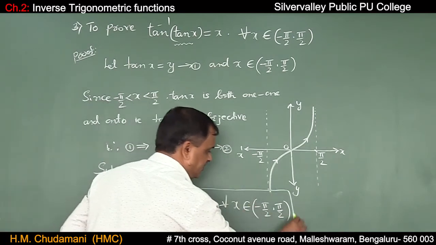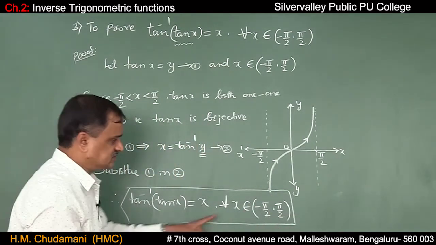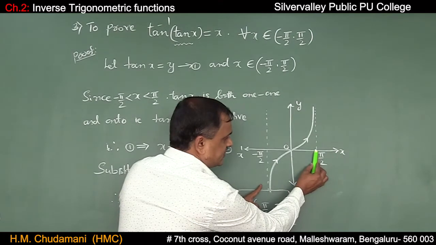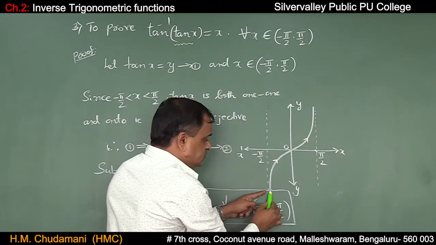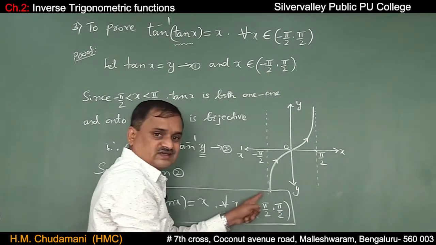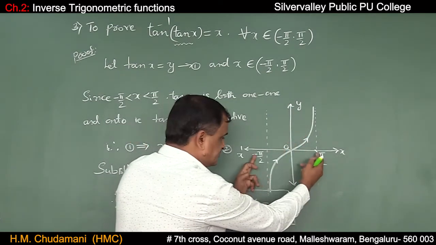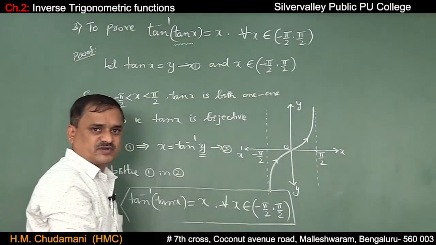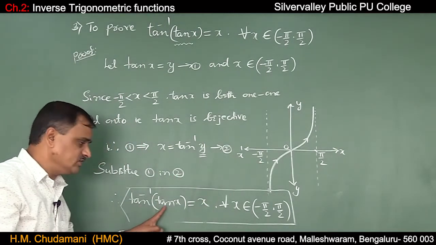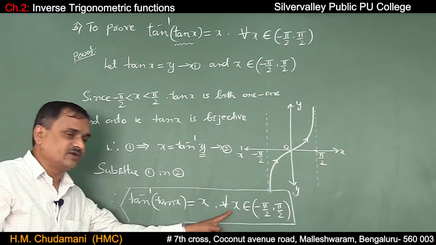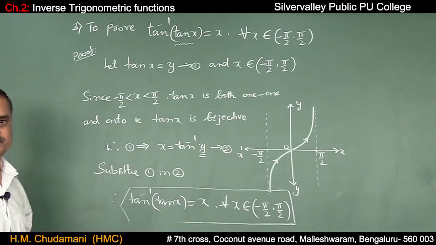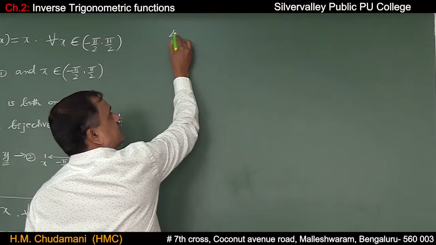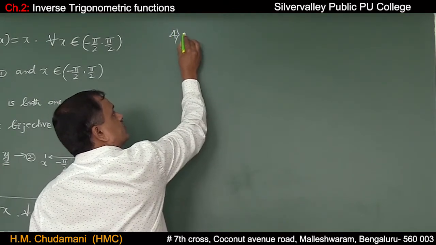Why is it the open interval minus pi by 2 comma plus pi by 2? See this, at pi by 2 the curve doesn't touch. Here also it is an asymptote, so excluding minus pi by 2 and plus pi by 2. Therefore tan inverse of tan x equals x for all x belongs to minus pi by 2 comma plus pi by 2.